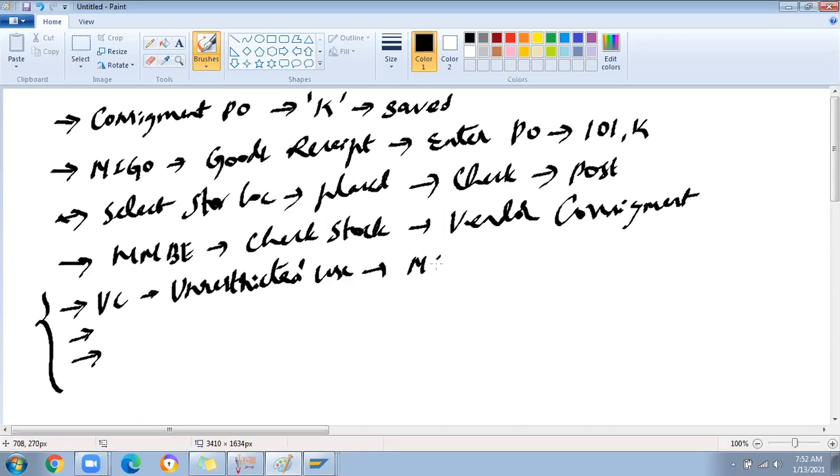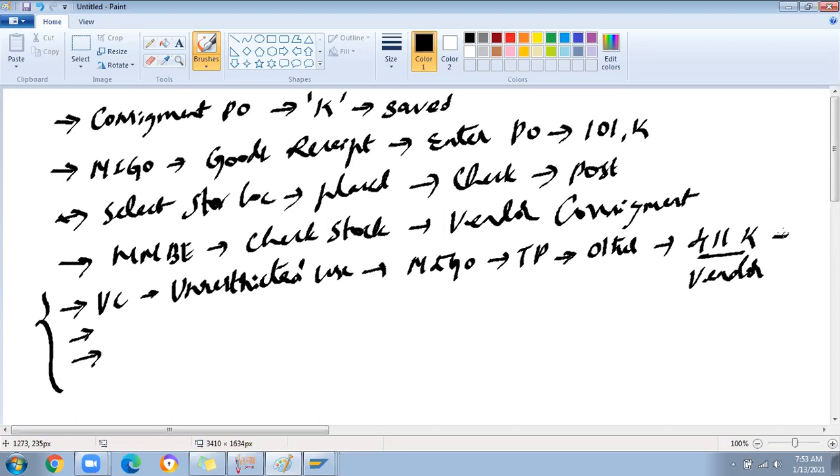We went into MIGO, selected transfer posting, then entered other, then entered movement type 411 K. From there we are able to flip it. We entered the vendor number, from which vendor and what stock we are going to take. We took 10 quantity; the total quantity we ordered is 200. 10 numbers we flipped to our own stock.